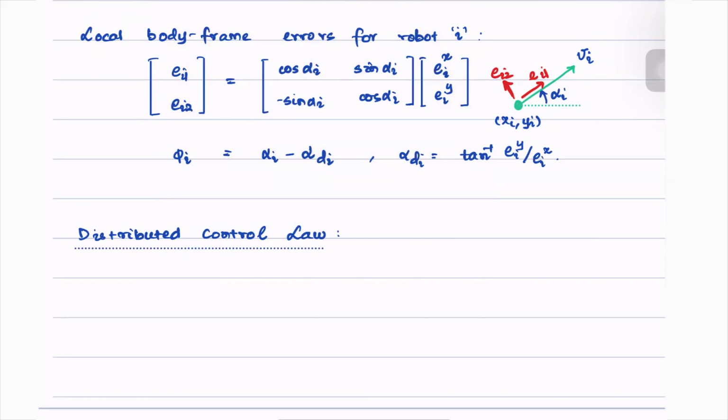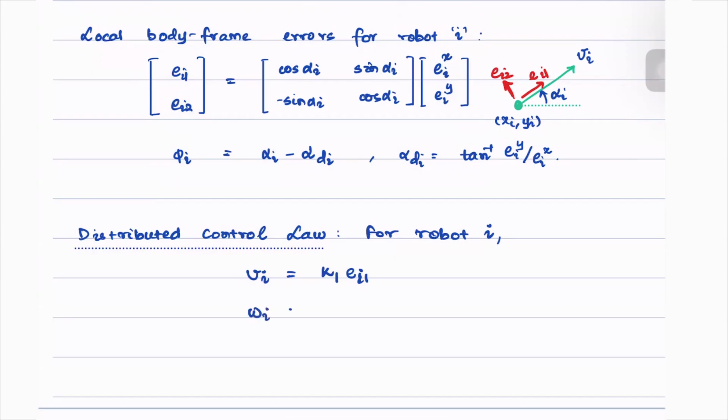The distributed control law for the ith agent, for the robot I whose inputs are Vi and omega I, is that Vi, which is the longitudinal or forward speed, is some constant K1 times the error along that direction, along Vi.